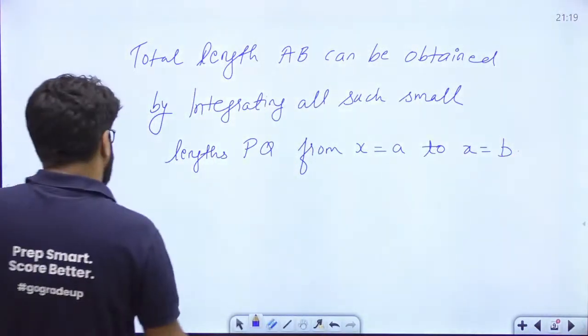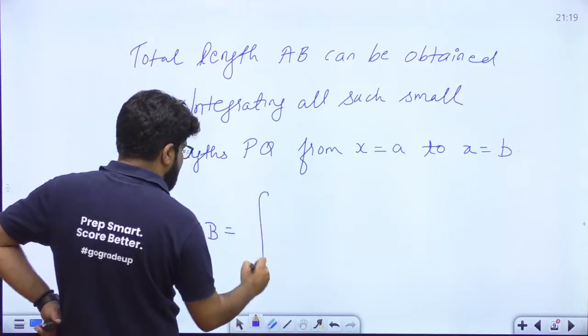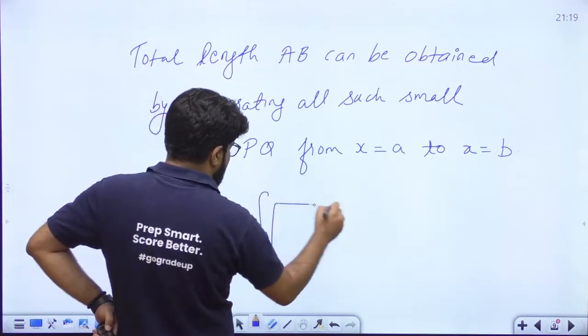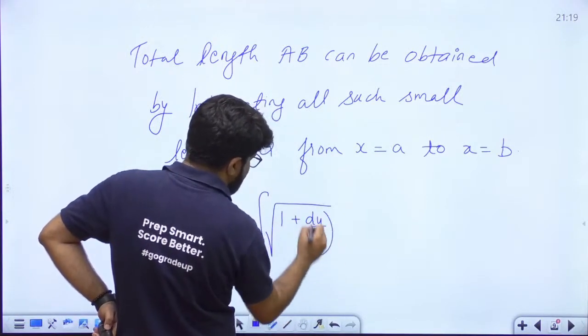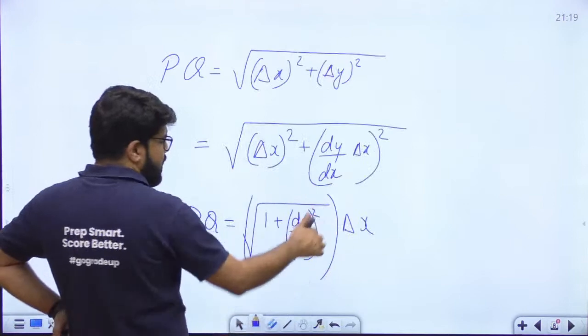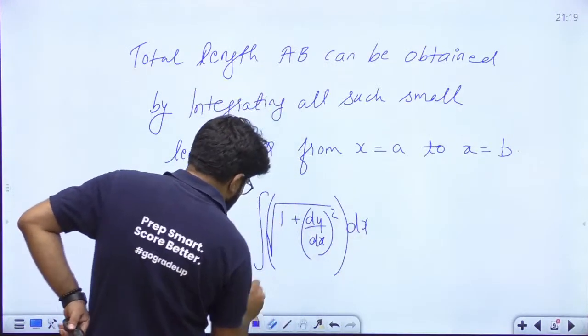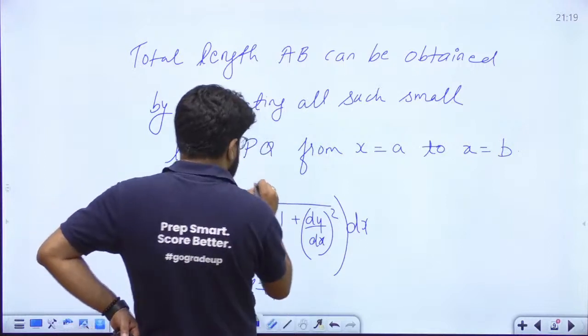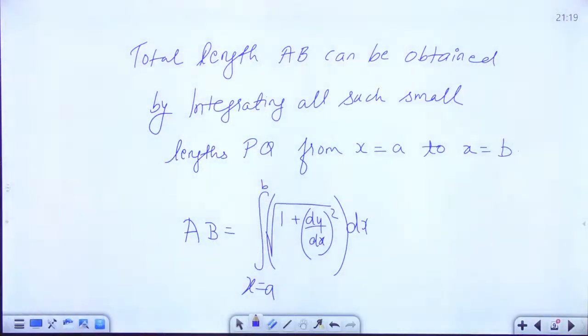Let us do this calculation, and the length AB finally becomes the integral of the square root of 1 plus (dy by dx) whole square, dx, from x equal to A to x equal to B. That is eventually the formula.